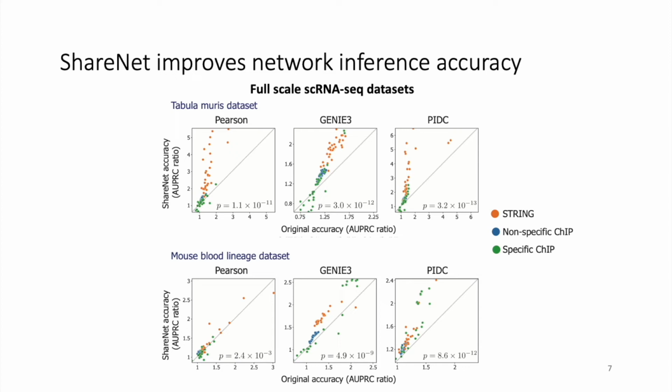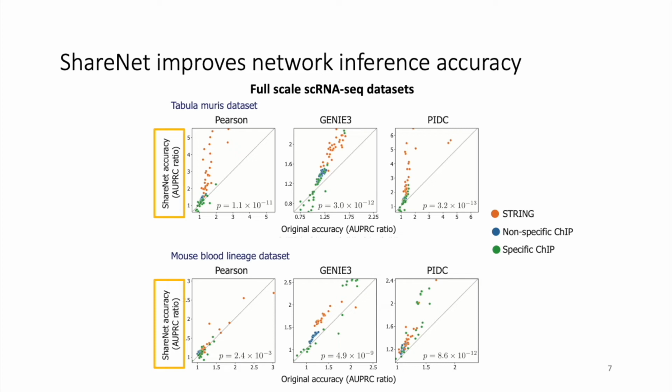Similar to the Beeline dataset analyses, we compared the network for each cell type with a PPI network, a non-cell type specific ChIP-seq network, and its corresponding cell type specific ChIP-seq network. On the x-axis here, we have the accuracy of networks inferred without ShareNet. On the y-axis, we have the accuracy of networks inferred with ShareNet. Each point corresponds to a specific cell type's accuracy with respect to each of the 3 different reference networks, with the accuracy for each reference network represented by a different color.